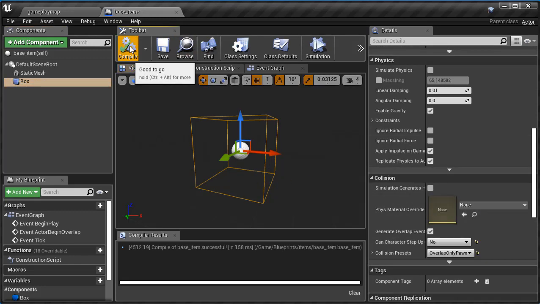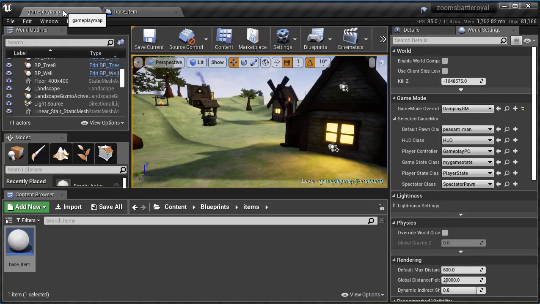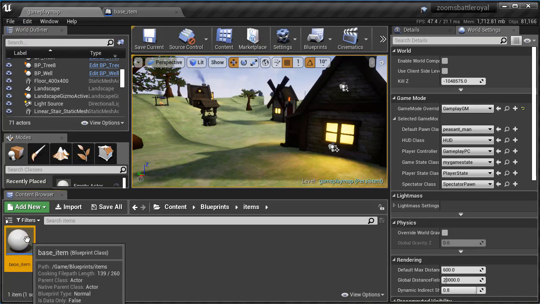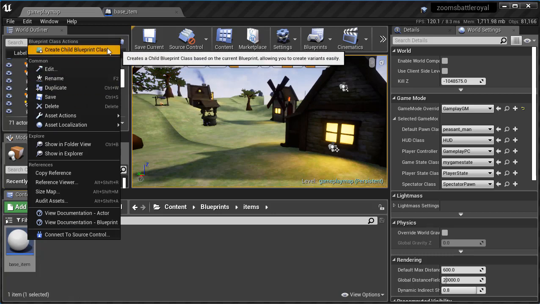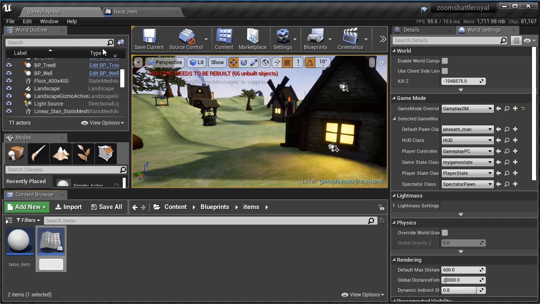Now I'm going to compile. I'm going to save, and now what I have is my base item. Now I can actually go back in here into my game map. I can right click on this, and then right at the top here, you see where it says create child blueprint? Boom, click on that, and I'm going to call this carton. Just like that, carton.